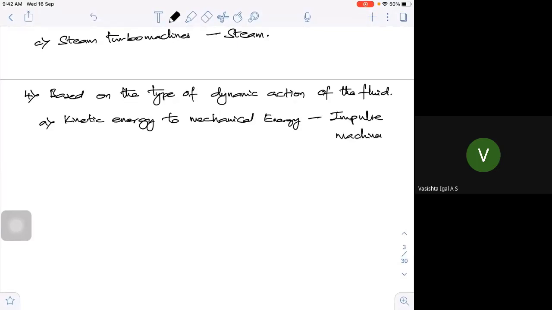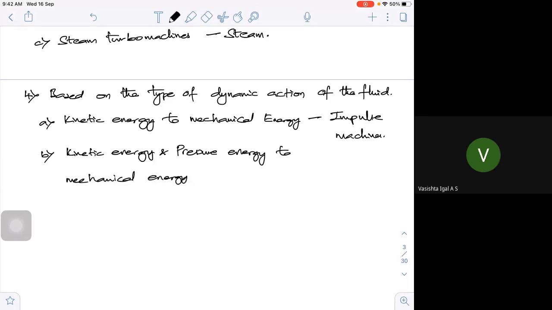The second classification is where I have both partly kinetic energy and pressure energy, combined together. Kinetic energy may be a few percentage, pressure energy may be a few percentage. So kinetic and pressure energy to mechanical energy. If I try to do that, what type of machine is this? Those are called your reaction machines. Fine.